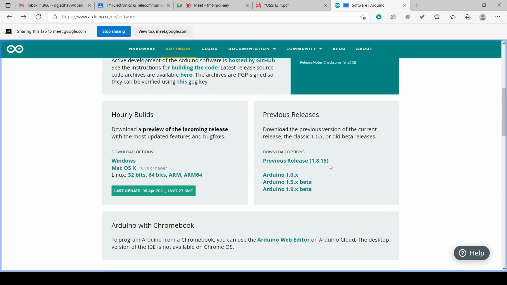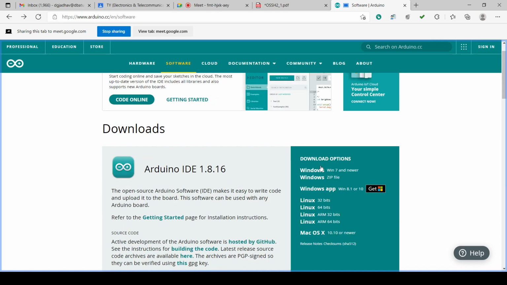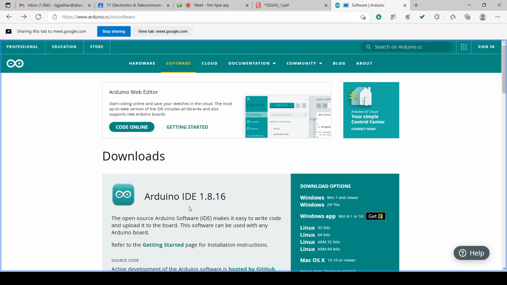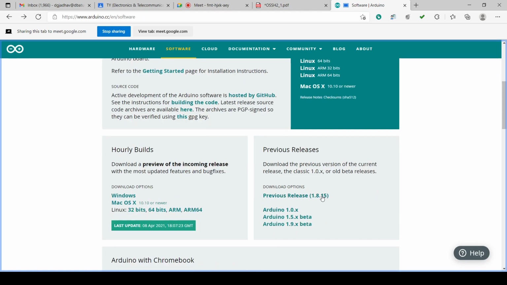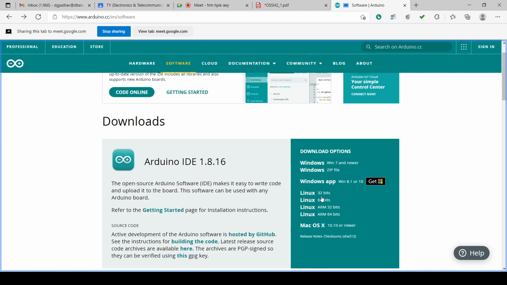So 1.8.15 is there, 1.1.x, 1.5.x beta, 1.9.x beta are there. These are previous versions. Now the current version of the Arduino is 1.8.16. 1.8.15 you will also get here if you click.